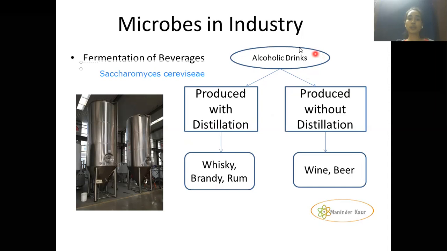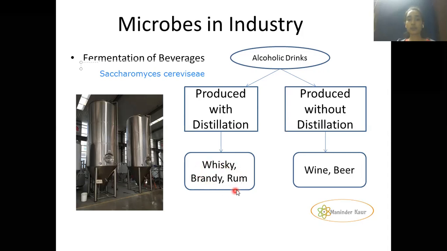If I talk about the alcoholic drinks, if I classify them, you can have the alcoholic drinks which are produced with the process of distillation of whatever substrate we have added to the fermenters. The examples are whiskey, brandy, and rum.